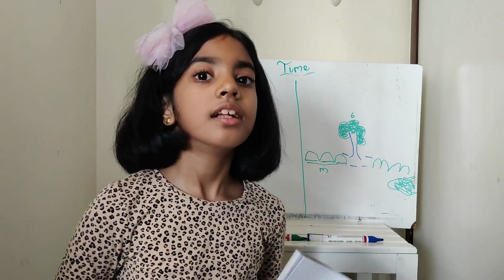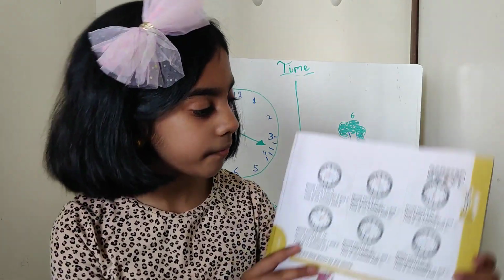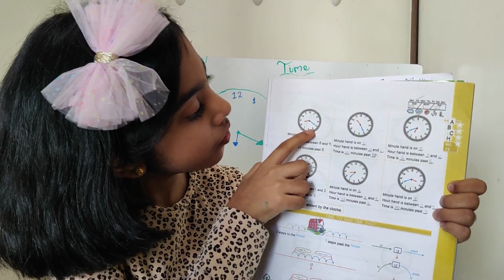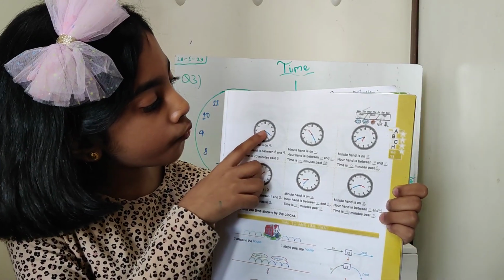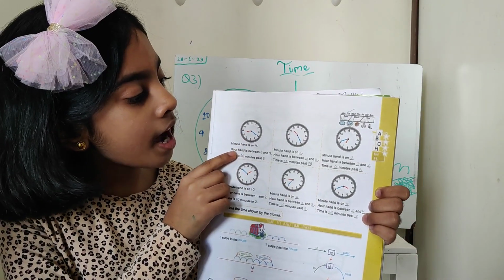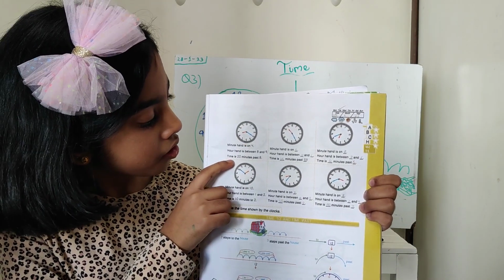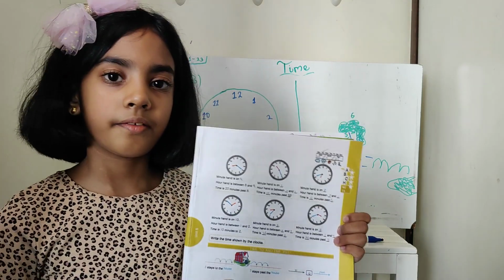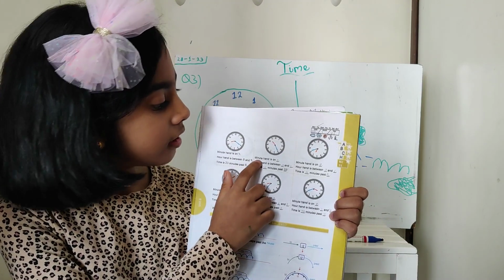Now let us see some examples of past and to. Here it is given, the minute hand is on 4. The hour hand is between 8 and 9. So our time is 20 minutes past 8. Let's see the next example.